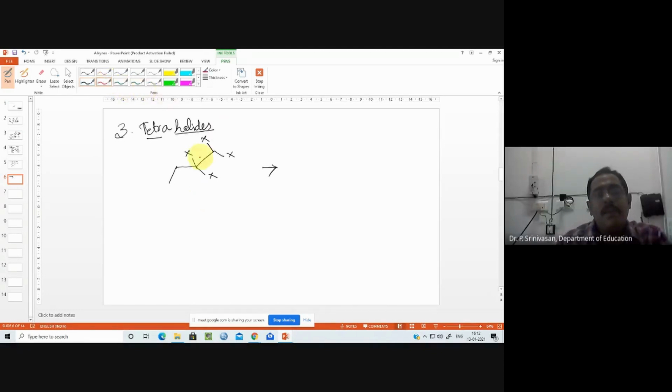Okay, so I will circle it. 1, 2, 3, 4 halogen atoms on adjacent carbons. From here we prepare the same thing using zinc metal.